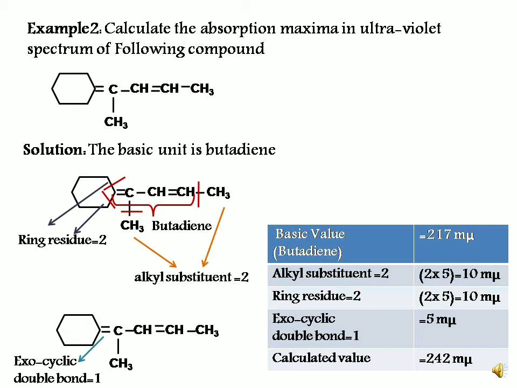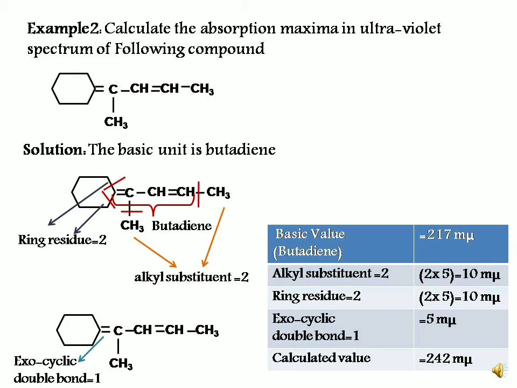Now how do we get this ring residue? When we cut the ring in order to separate conjugation, each cut will yield 1 ring residue. So we are having 2 cuts to a ring in order to isolate the conjugated structure, and therefore we are having 2 ring residues.